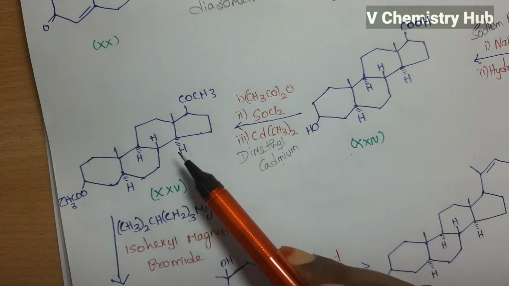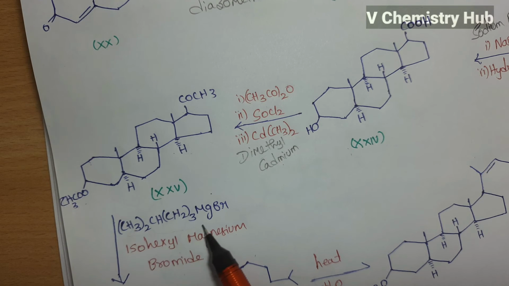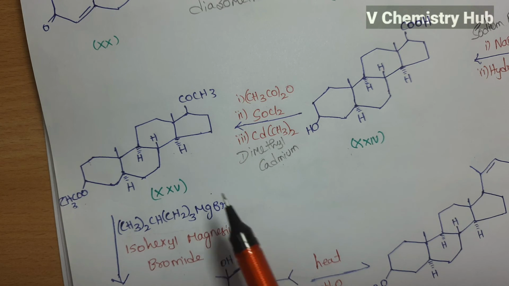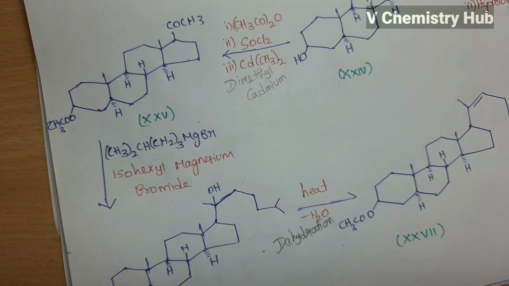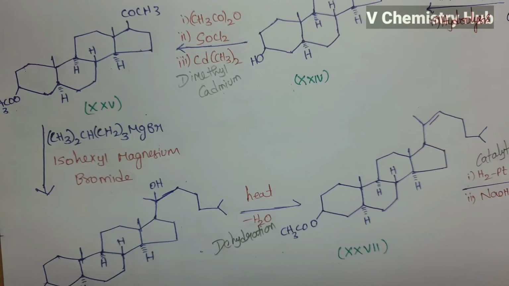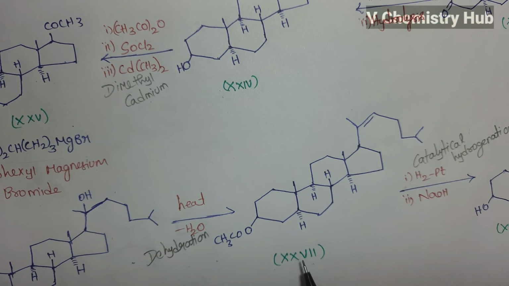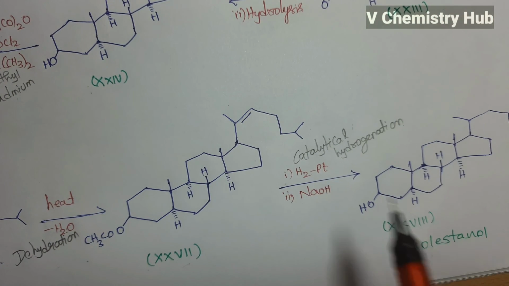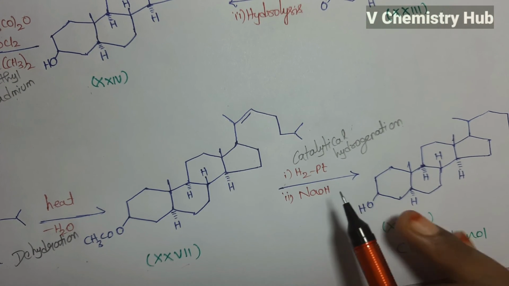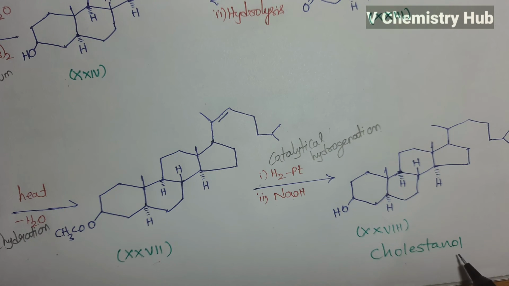So later on, this is on treatment with isohexyl magnesium bromide. This is the isohexyl magnesium bromide. So then we will get this compound 26. So this is on heating, dehydration takes place. Then we will get this compound 27. Which is on catalytic hydrogenation in presence of H2 and platinum. In presence of a base NaOH, we will get this compound cholestanol.